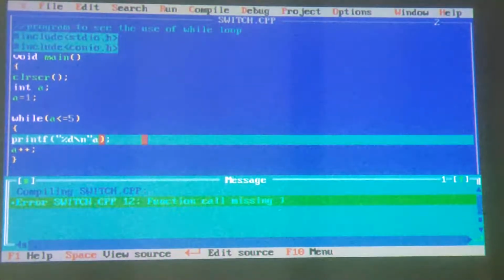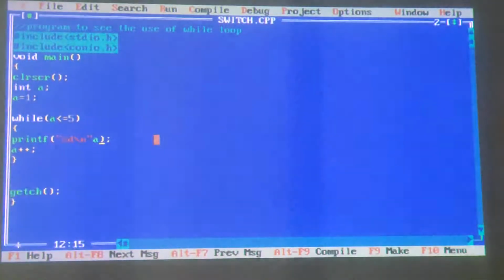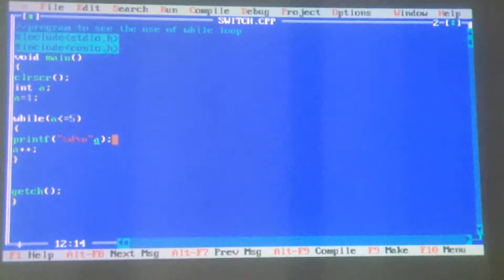It's showing me an error. What is the error? Function call missing. It's great, because I have forgotten to put a comma. Now see, it's a good thing that the error came. You will come to know the importance of even a comma. If you forget to write a comma, the program will not run. Did it print 1, 2, 3, 4, 5?